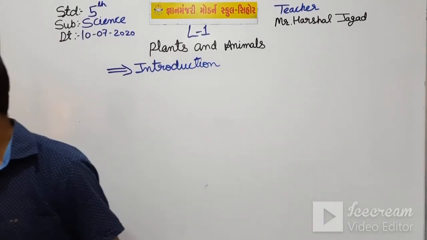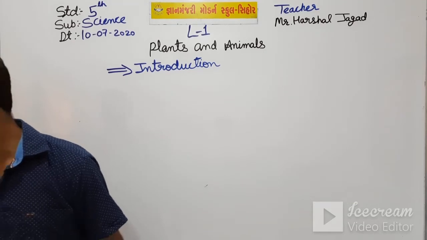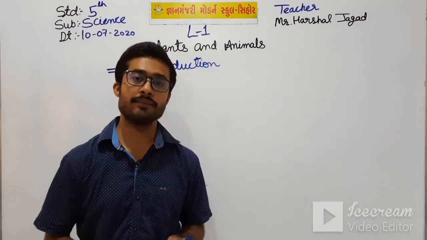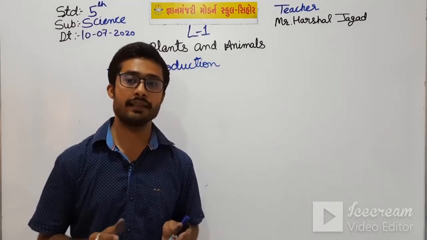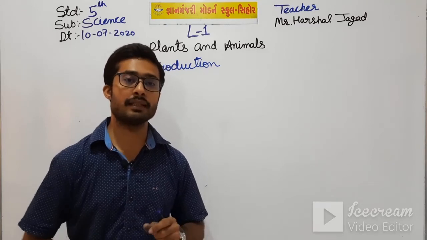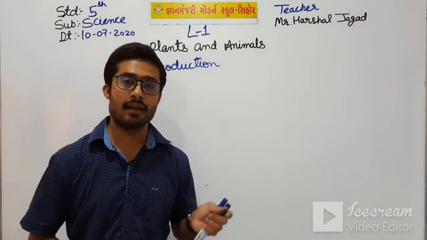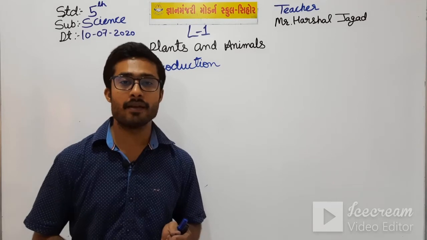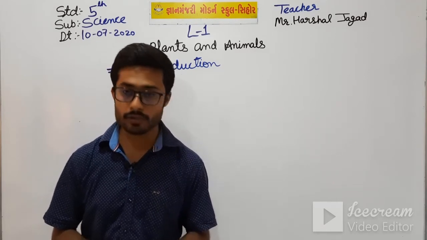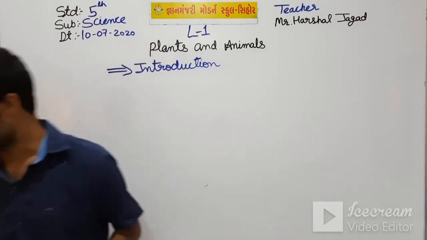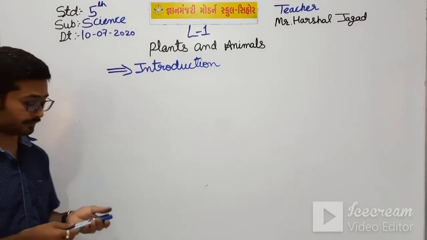Means plants and animals have some common features and some different features. We have seen this in previous classes. Then after that, we saw some of the common features.